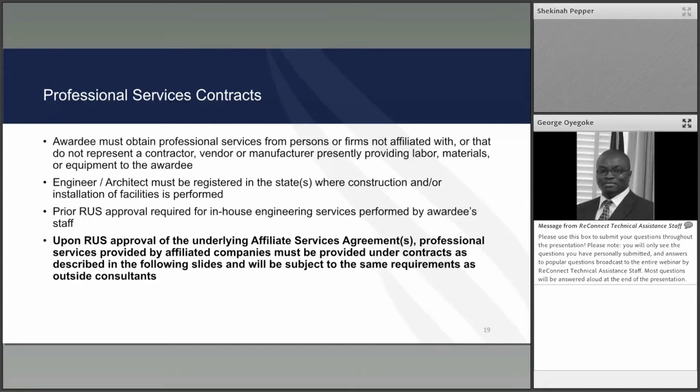Prior RUS approval is required should the awardee intend to have their in-house engineering staff perform some professional services. I mentioned the affiliated services agreement earlier, that an affiliated services agreement will be required if an affiliate, subsidiary, or related party is involved.